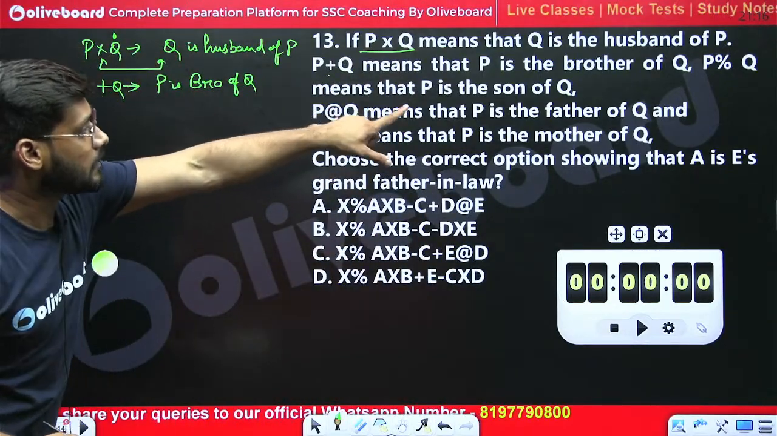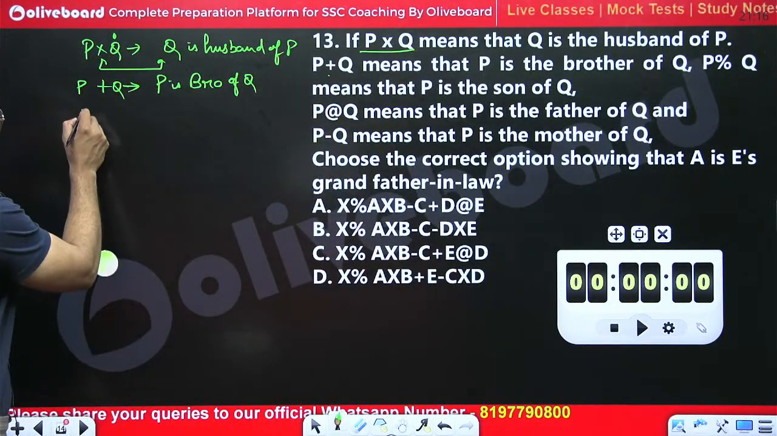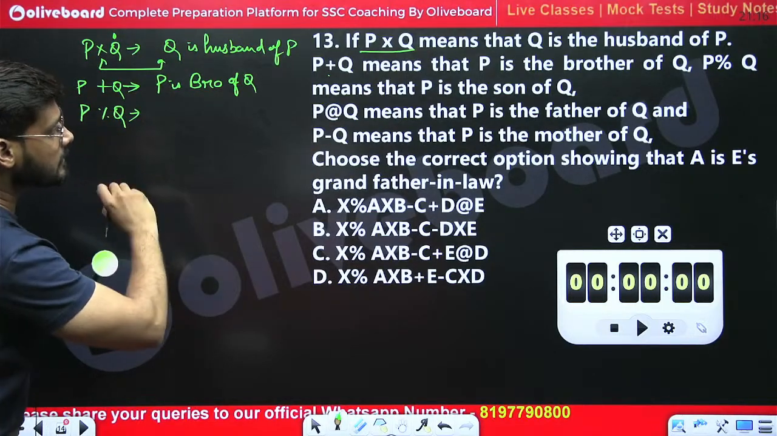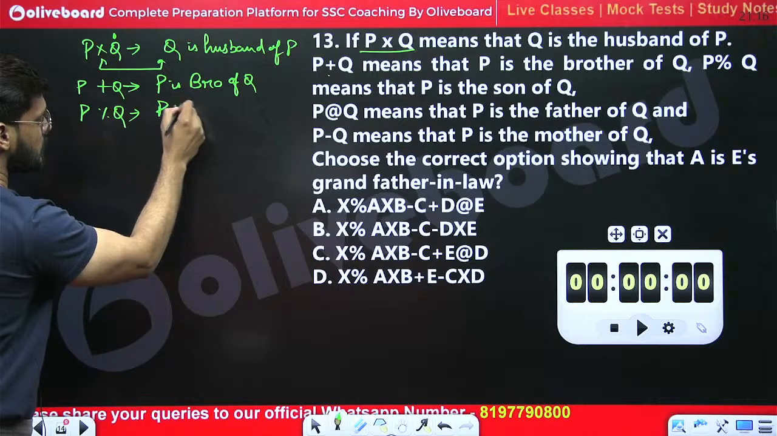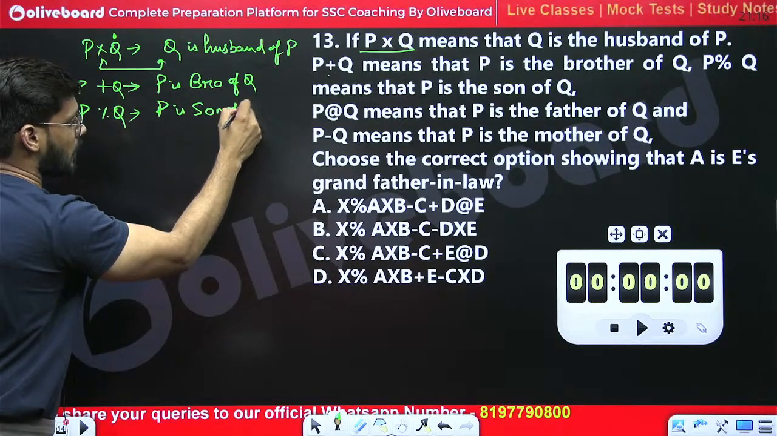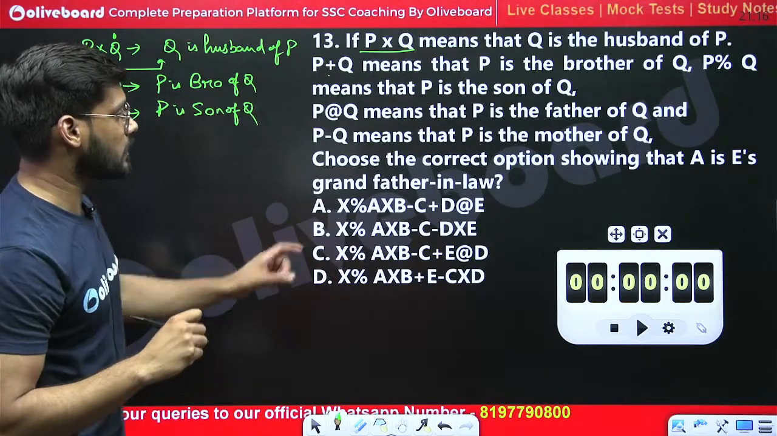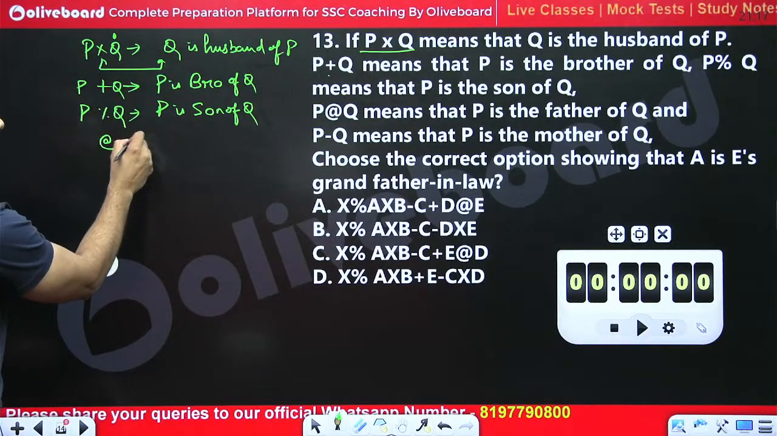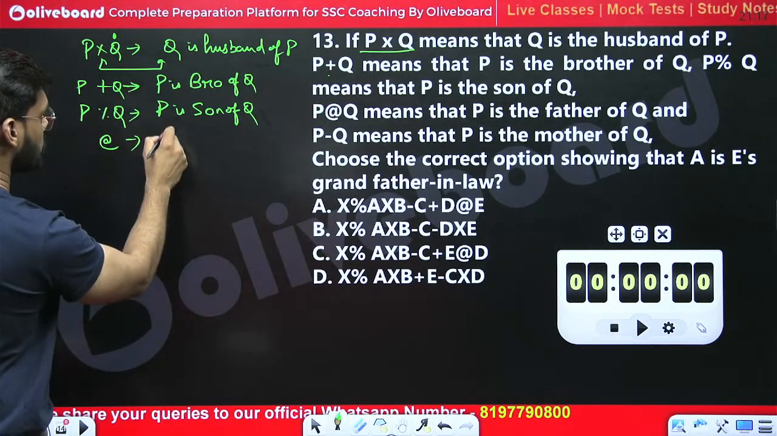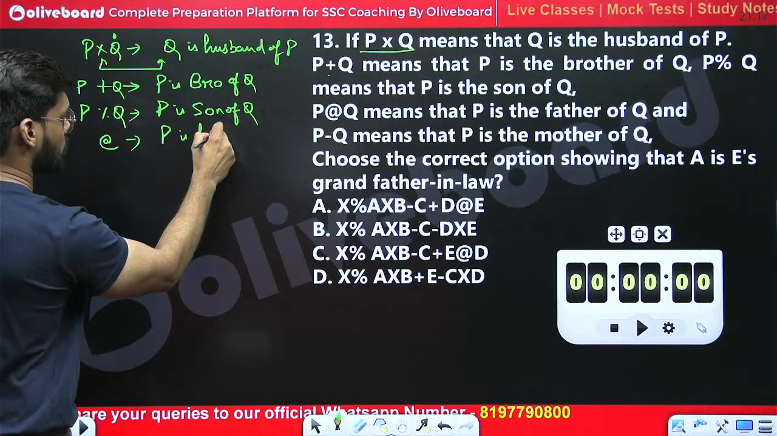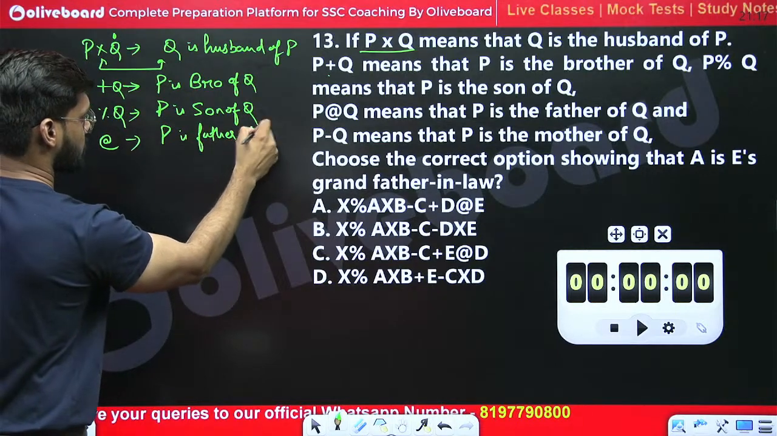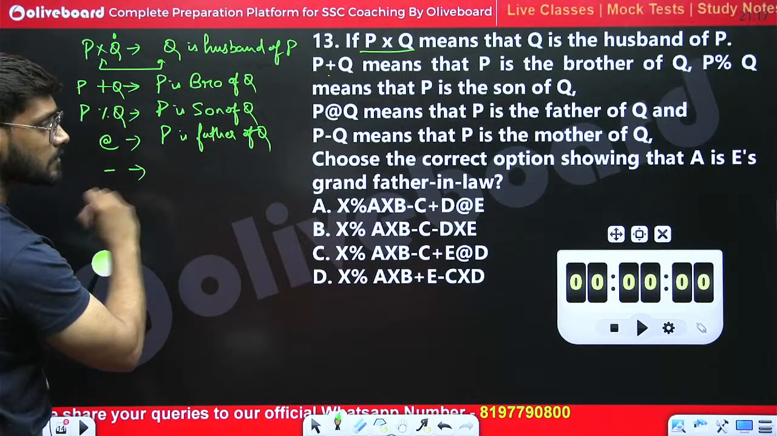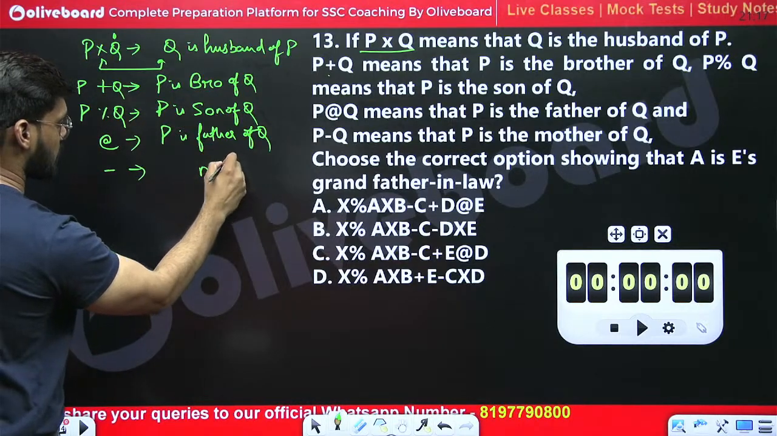Okay. Percentage. What does the percentage mean? P is son of Q. Now, how are we going to eliminate the things? And here it is given at the rate. At the rate means P is father of Q. And minus means P is mother. Mother relation it is given.